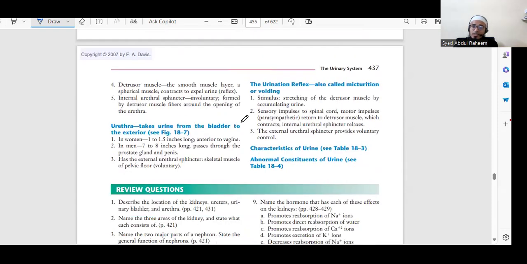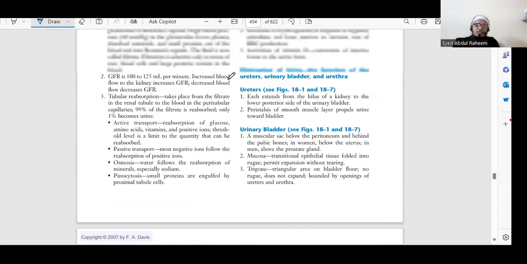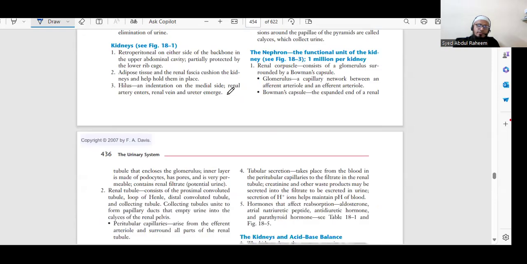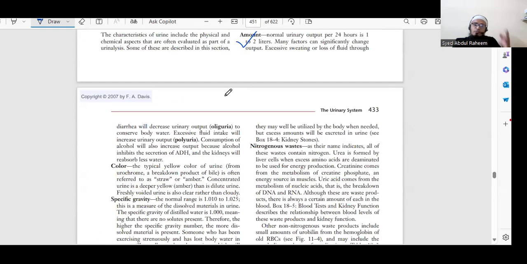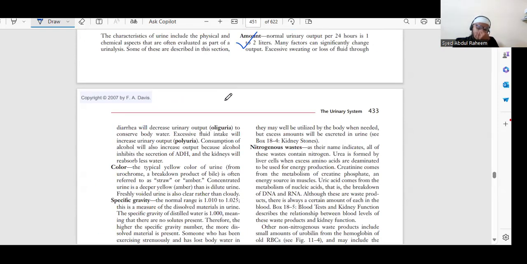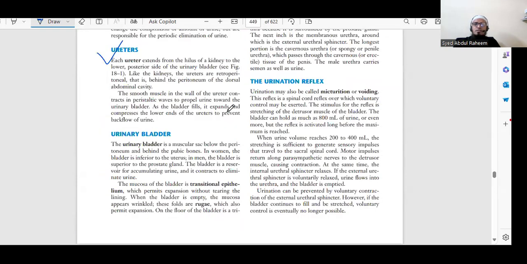We have the urethra, and we have reflexes to stop the urine, to release the urine, and to sense the urine. If the bladder is full, the reflex goes to the brain in order to release the urination. So these are the important things which I revised for a better understanding for medical purposes.